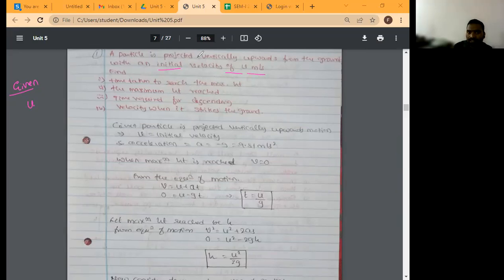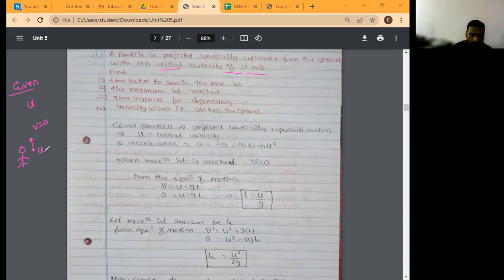Okay, a particle is projected vertically upward direction. Think that there is a person. He is throwing a stone upward direction. It is having initial velocity, how much it is? U. So the particle is moving in upward direction. Maximum height when it will reach? When final velocity is equal to 0. Correct? Yes, sir.